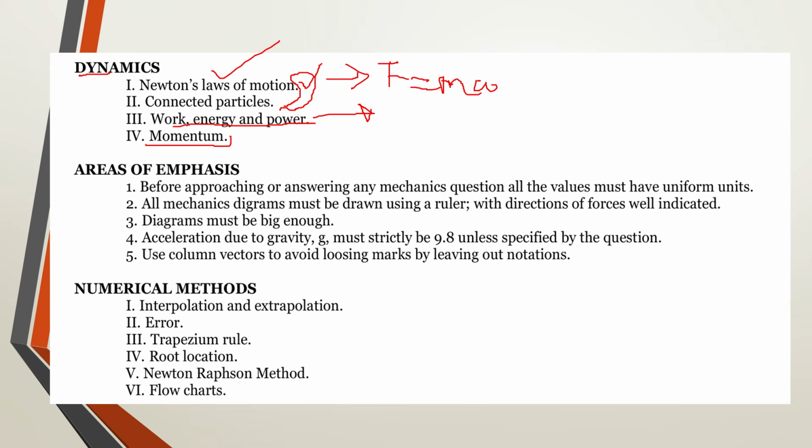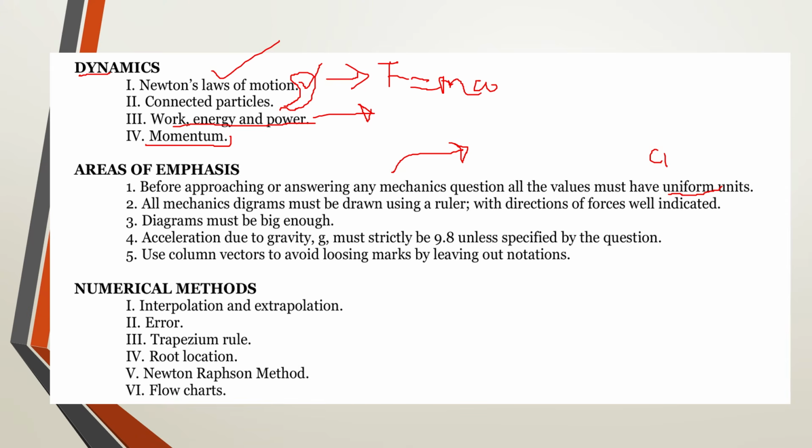Now the areas of emphasis under mechanics. One is going to be reading the question twice. You'll find that in most mechanics questions, the units are going to be different on each and every variable given, and the accuracy values are given at the end. So most of you panic and start the question without reading it fully. For mechanics, you need to be extra careful. Any mistake done in mechanics can lead to cancellation of the entire number. So when you're approaching mechanics, read the question twice and ensure that all the values given have uniform units.